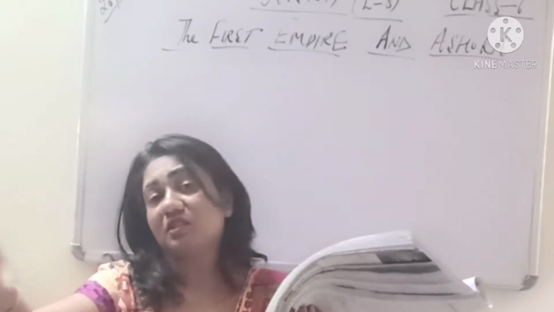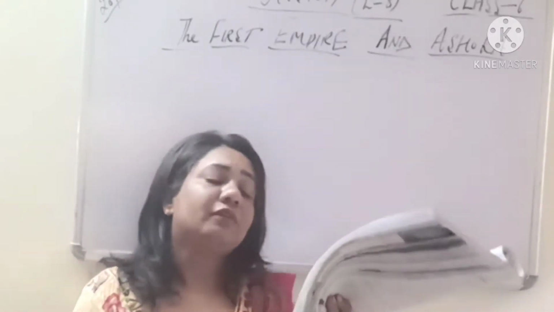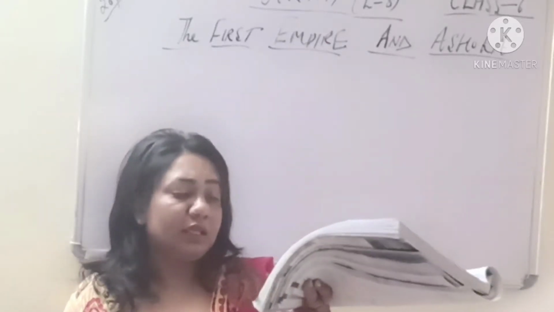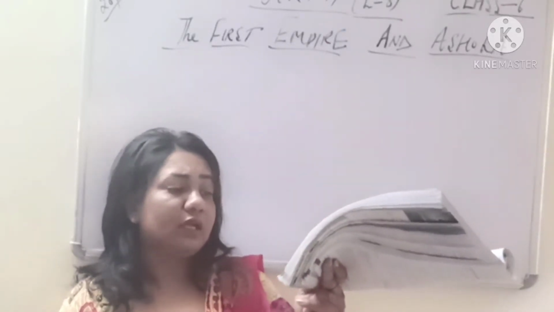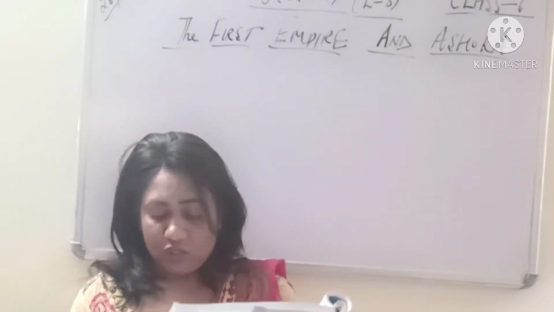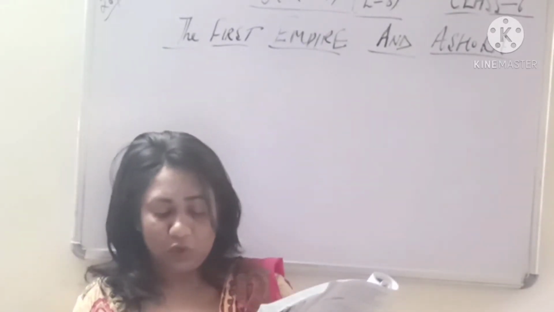So here also he just expanded his empire after defeating the king, who is named Seleucus Nicator. Then he succeeded in conquering most of the Indian subcontinent and was considered the first unifier of India. So he conquered other parts of the subcontinent also.